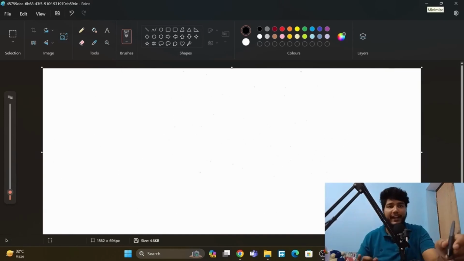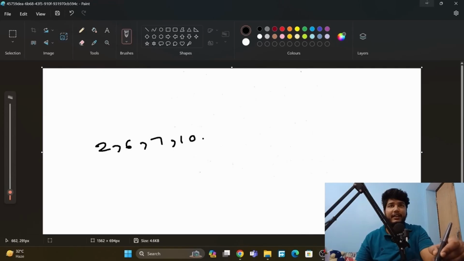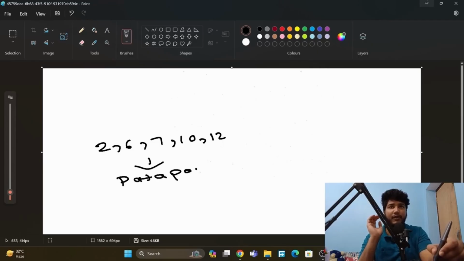So let's look at agglomerative. This is the data points down here: 6, 7, 10 and 12. Here we have to calculate the distance between these data points. We calculate the distance between each other, and we will look at which distance is lowest, and then we will make them clusters. So how can we calculate distance? We can use multiple methods like the Euclidean method, but here we are using a proximity matrix.